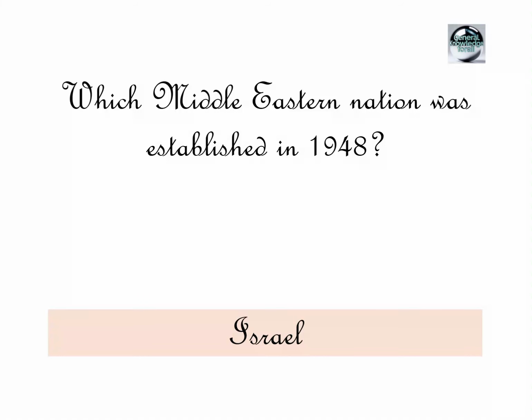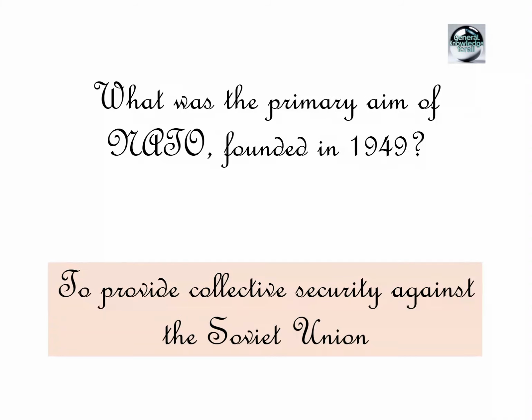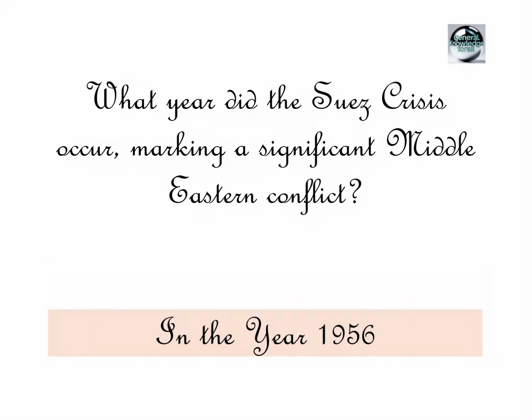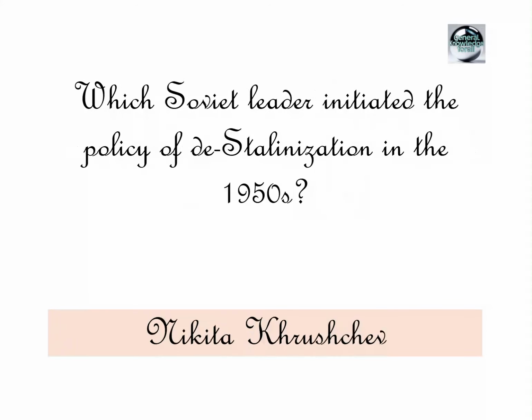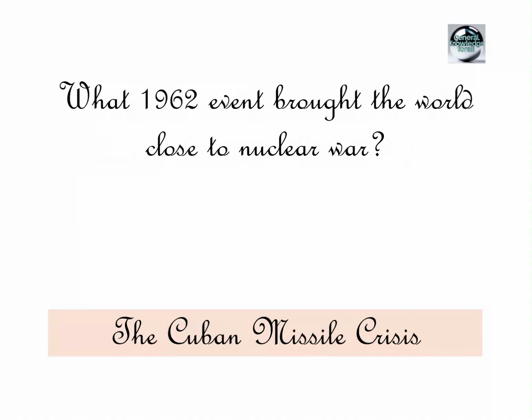Which Middle Eastern nation was established in 1948? Israel. What was the primary aim of NATO, founded in 1949? To provide collective security against the Soviet Union. What year did the Suez Crisis occur, marking a significant Middle Eastern conflict? In the year 1956. Which Soviet leader initiated the policy of de-Stalinization in the 1950s? Nikita Khrushchev.